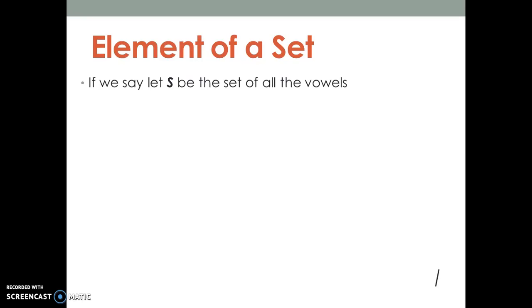Then how do we write it in mathematics? We write it in this way. If we denote any set, we denote it with a capital letter. With any letter we can denote. Here we have selected the letter S, and we represent the set inside curly brackets, and these are the vowels in the English alphabet: A, E, I, O, U. These are the vowels, and S is here the set containing these vowels.